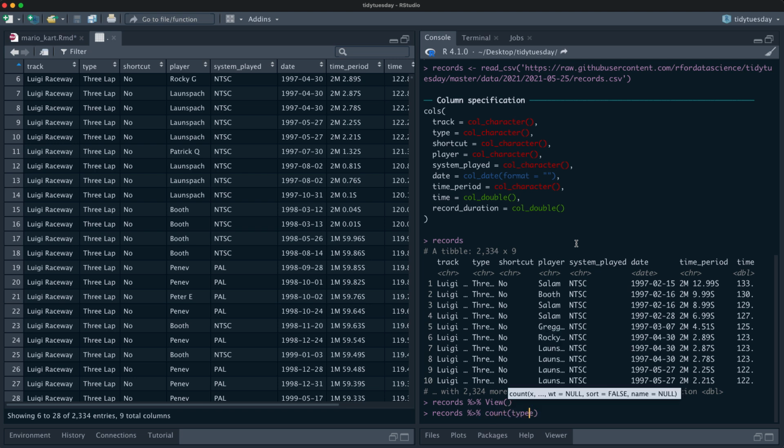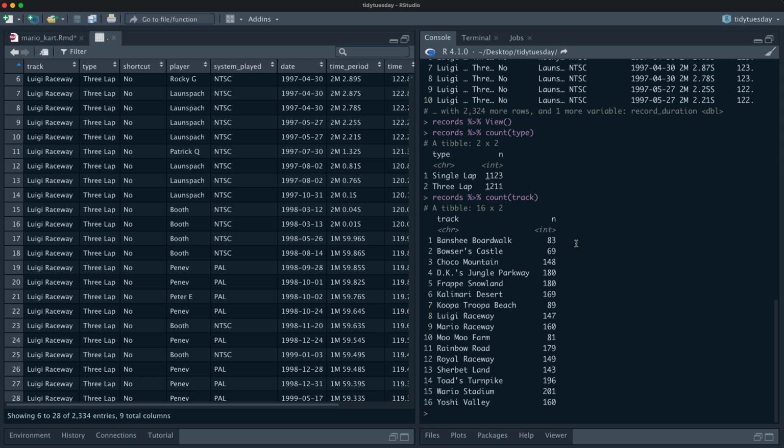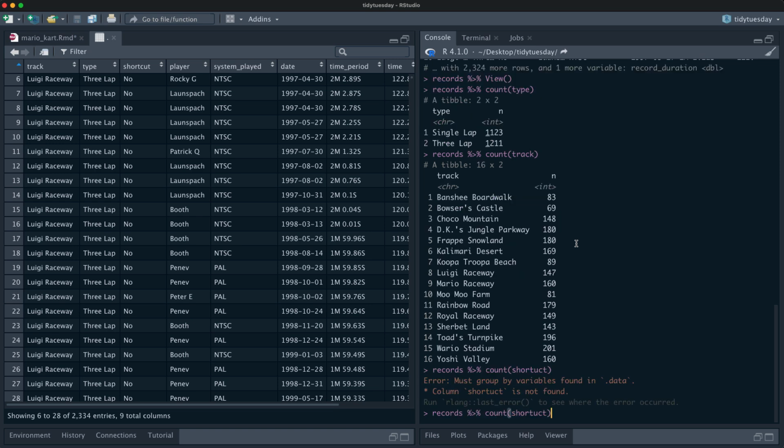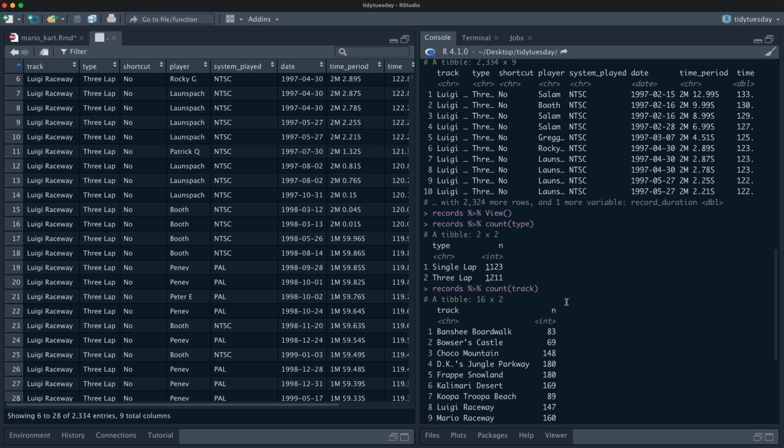Count type, single lap or 3-lap, and let's see how many tracks there are here. 16, so that's not too many. That's a reasonable number to include in a model here. And then that shortcut, there we go. No and yes, and there's a little bit of imbalance there, but not too bad. All right, so that's the data we have.